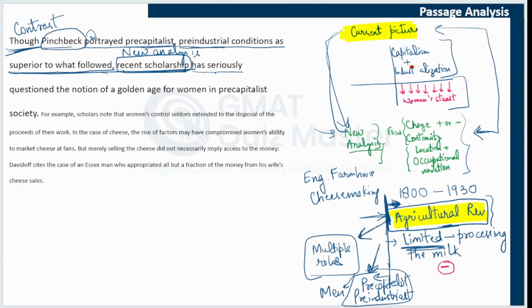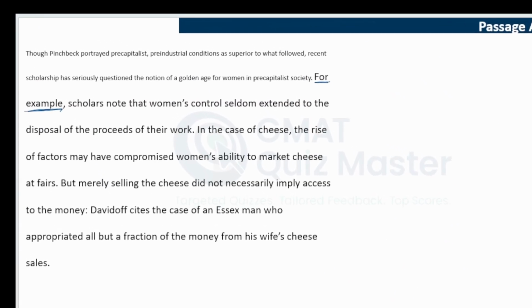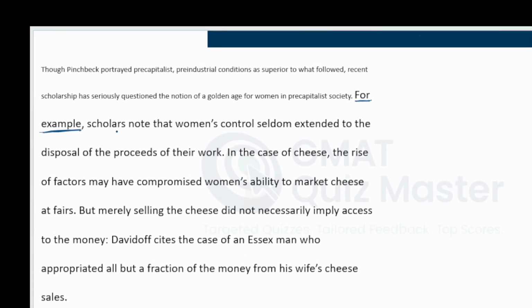Recent scholarship has seriously questioned the notion of golden age for women in pre-capitalist society. So the new scholarship, which can be related to the new analysis, is questioning this notion of golden age for women, which means they are questioning, was it really that good? They are questioning that notion, that perception, that understanding that the pre-capitalist society was a golden age. It was really good. They are questioning. For example, so we have been given an example to explain this point. Scholars, which are these scholars? These recent scholars, the new scholars.